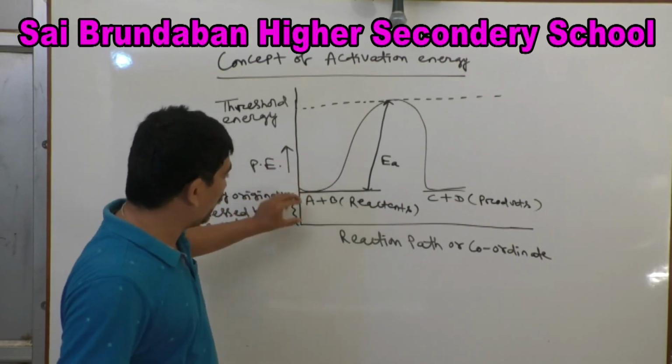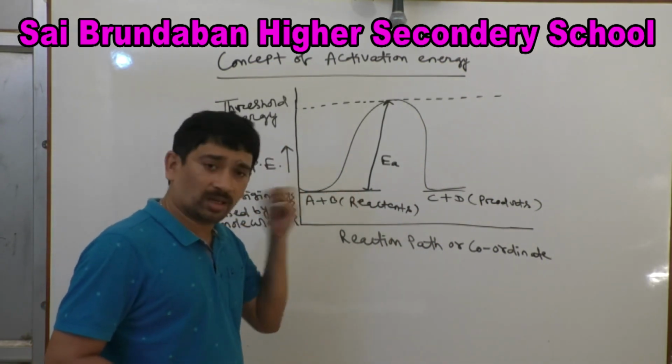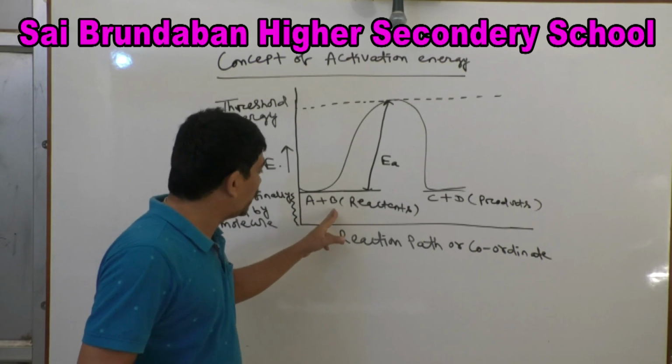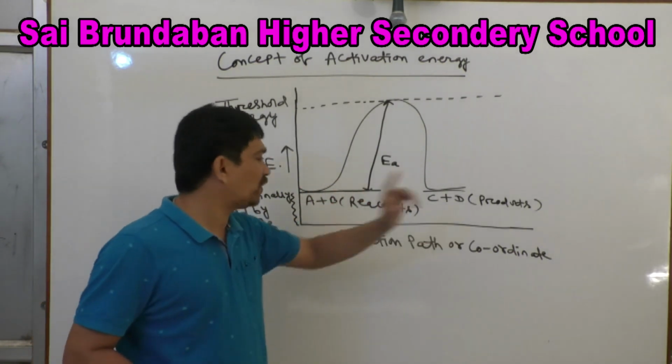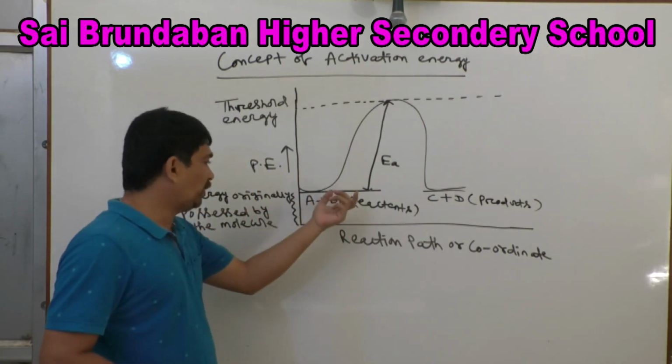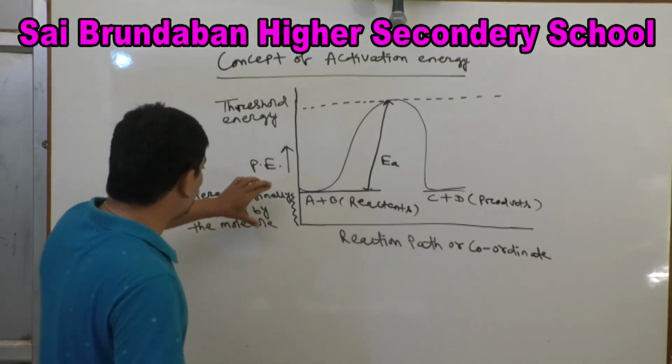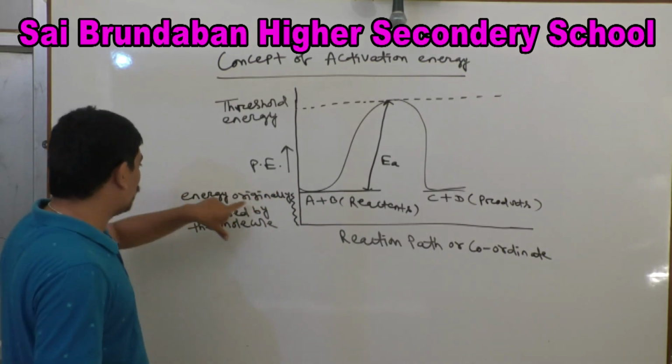So A and B reactant molecules will collide. When A and B molecules collide, the collision is not effective, that will not give rise to product. But when A and B collide, they possess energy originally possessed by the molecule.